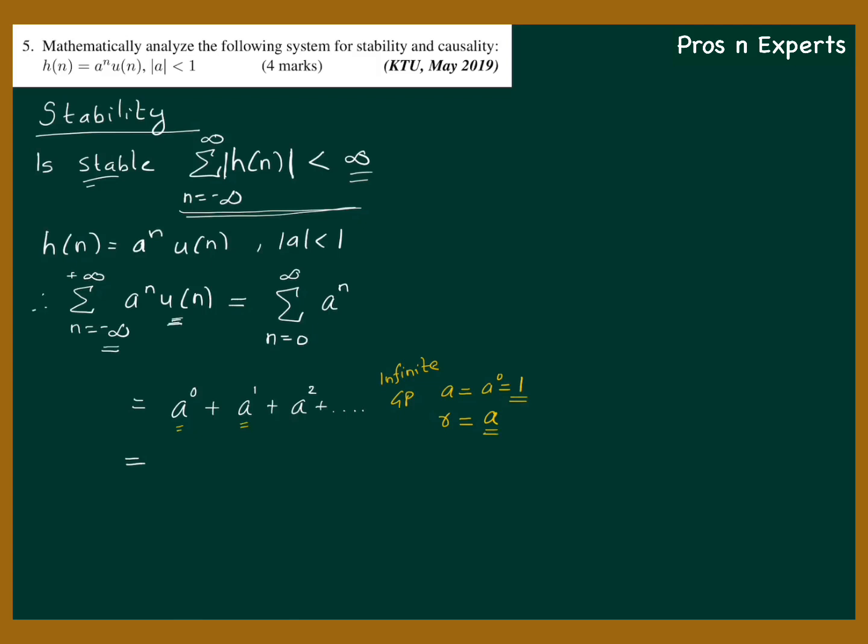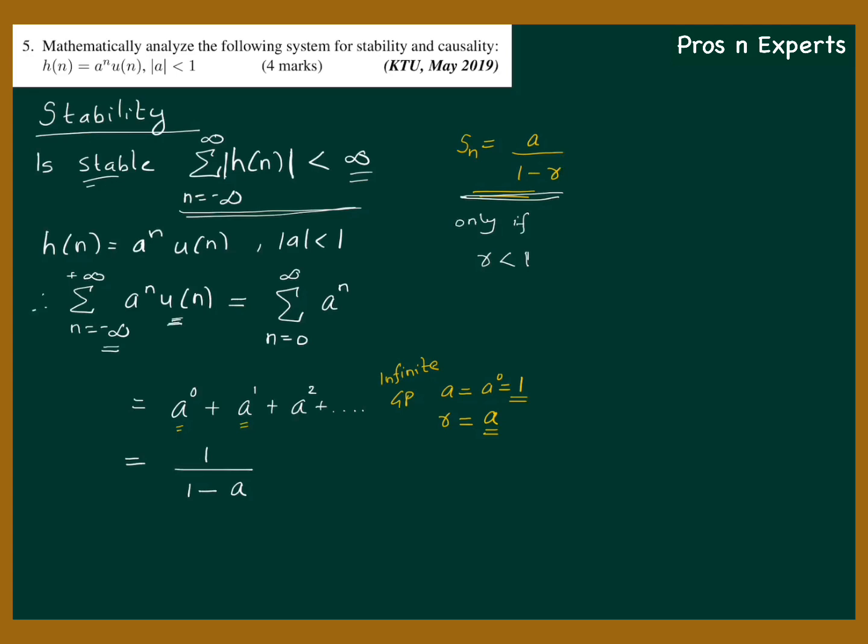So what is the summation of an infinite GP? We have a result here. The summation of an infinite GP is equal to a by 1 minus r, where a is the first term and r is the common ratio. Okay, so applying this equation here, what you will get is a by 1 minus r, where a is 1, divided by 1 minus r, which is still a. You have to remember that we can use this equation only if the common ratio r is less than 1. Only if the common ratio is less than 1. And can we apply it here?